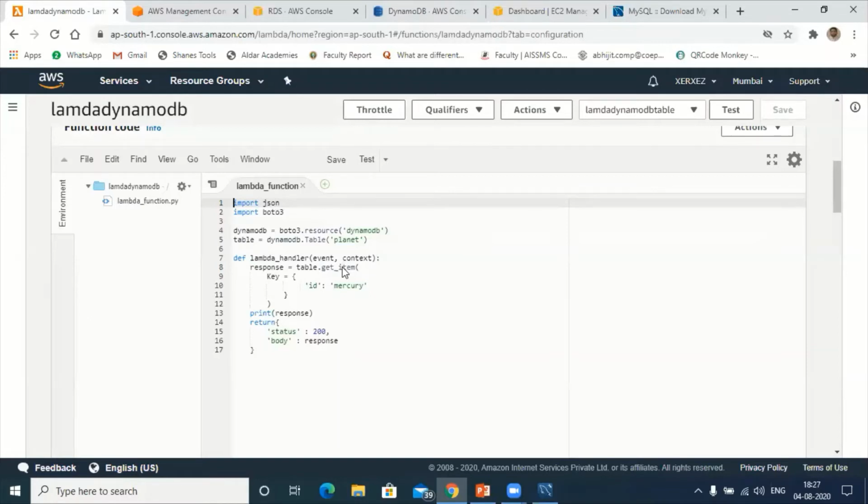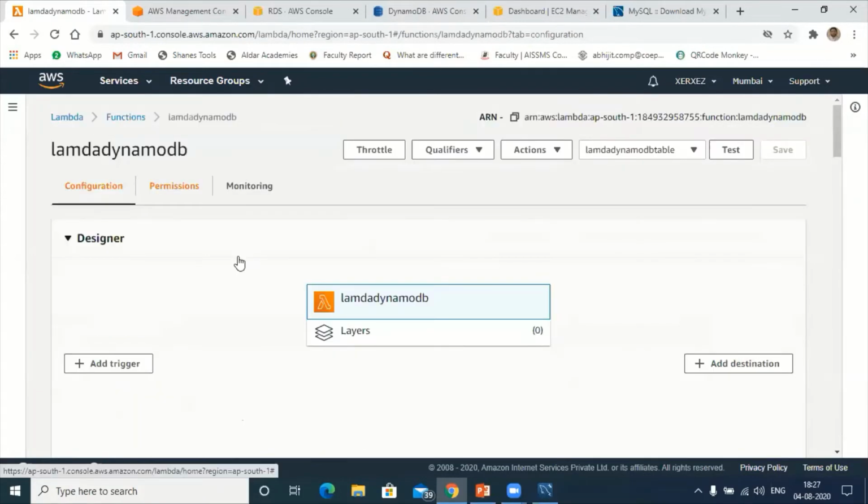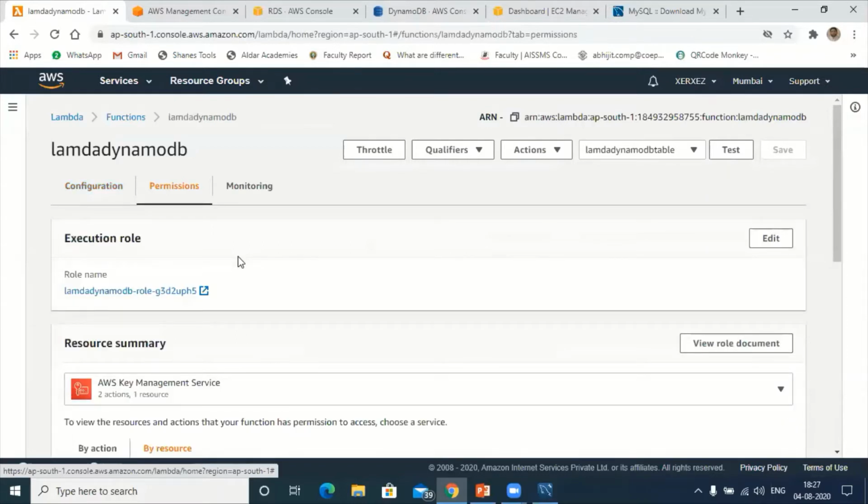But before that, go to here. To execute this program, remember, we need to set the rules using the IAM rules. As you can check here, the moment I created this file, Amazon automatically created one rule called lambda DynamoDB rule G3. Suppose I want to add more, let us say I want to get the item from the lambda, so we need to add that rule inside this role name. Understood? That can be done. We'll see while putting the item in the DynamoDB.